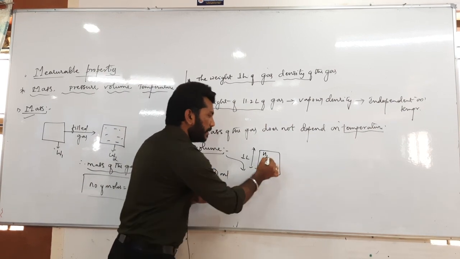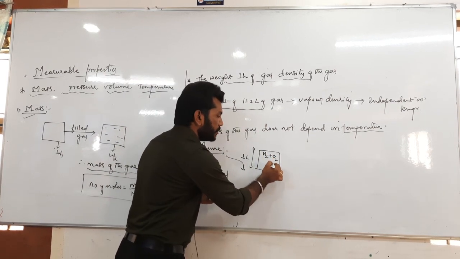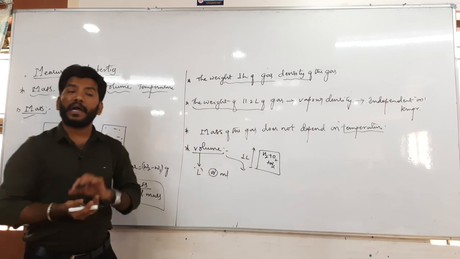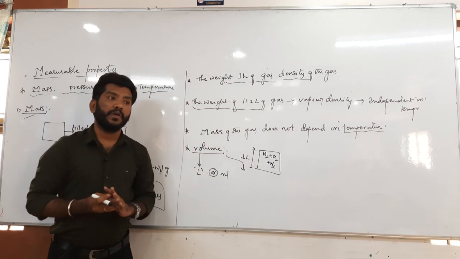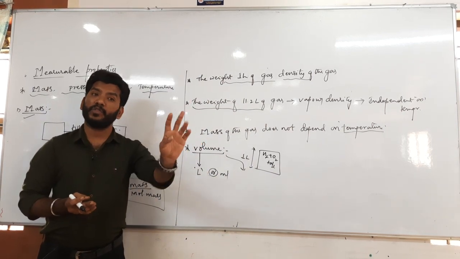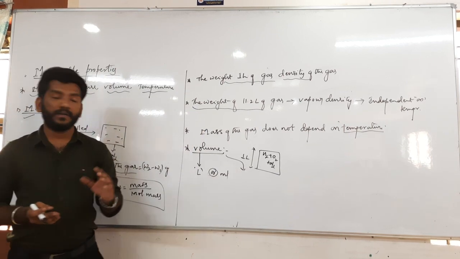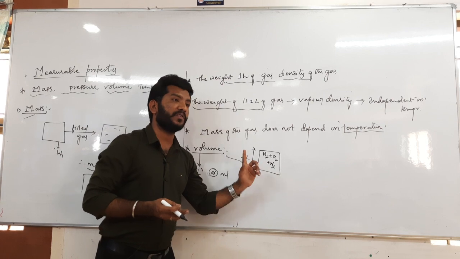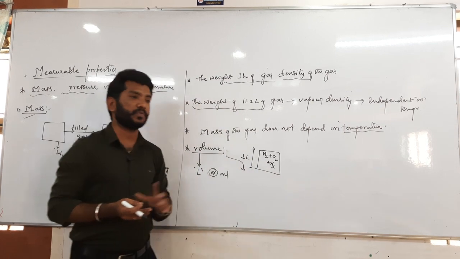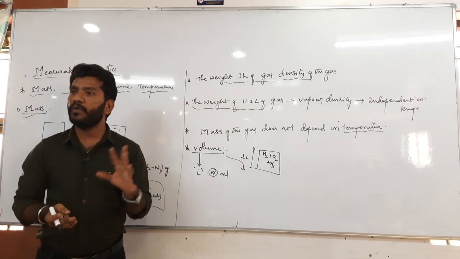Suppose I take H2, O2 plus N2. In that container there are 3 species now. Okay, and the condition is that those particular molecules are non-reacting species. So what is the volume of the H2, what is the volume of the O2, what is the volume of the N2? All three are 1 liter, right.